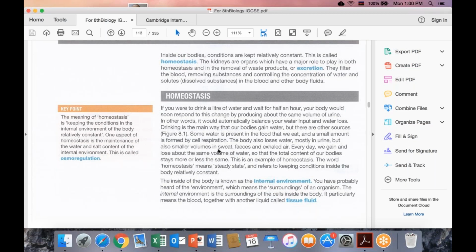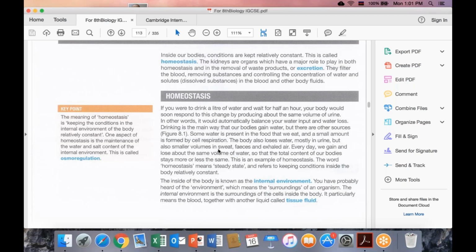And dear friends, in homeostasis, for example, there are some hormones, especially antidiuretic hormone, by which we control our water stability. It means that we need some amount of hormone in our body. If it is less than normal, again there will be a problem. If it is higher than normal, again there will be a problem. So what should we do? By using our antidiuretic hormone, we control the amount of water which is reabsorbed by the kidney. So we regulate this process by using our antidiuretic hormone.